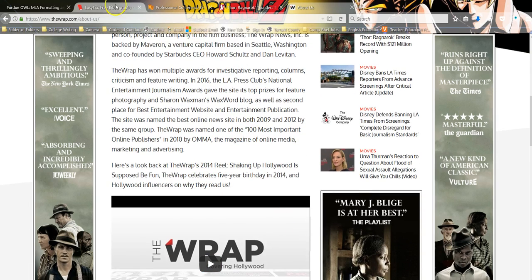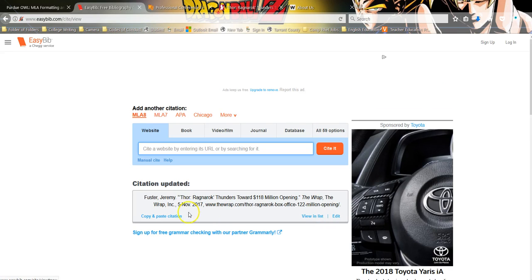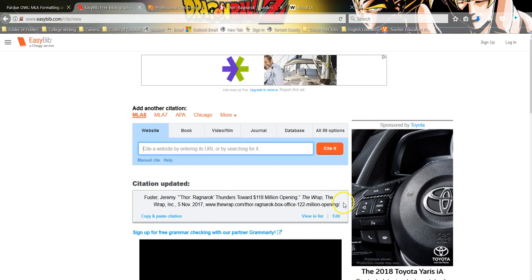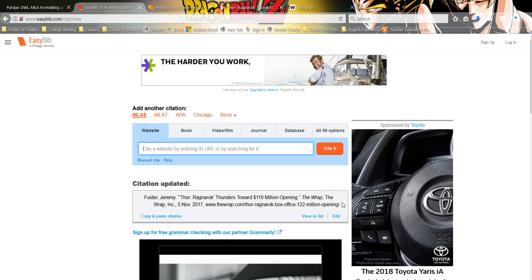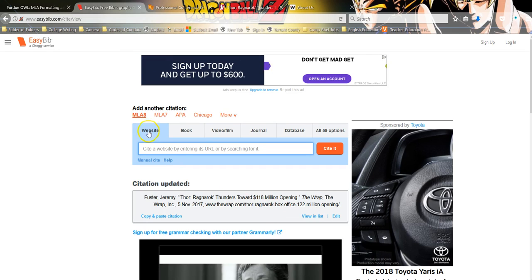It's The Wrap Inc. So I would go back and put The Wrap, comma, Inc., or incorporated, period. And that's how the information would look. Now watch this. Update citation. Look at that citation. Relevant information that if I wanted to go find the source, I could go find the source. That's how you do a works cited entry.